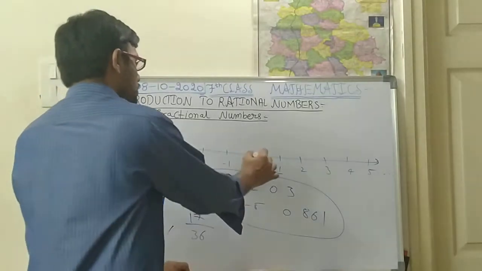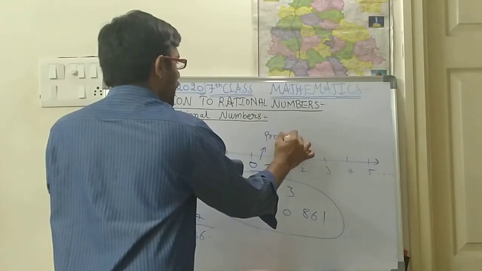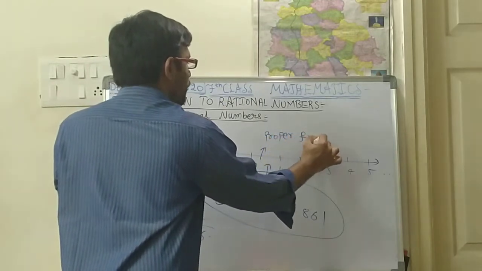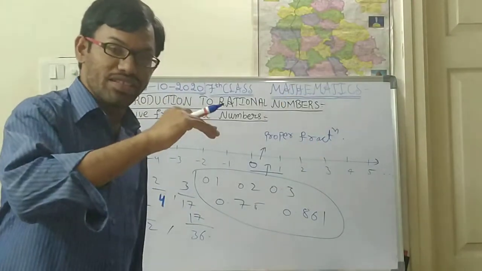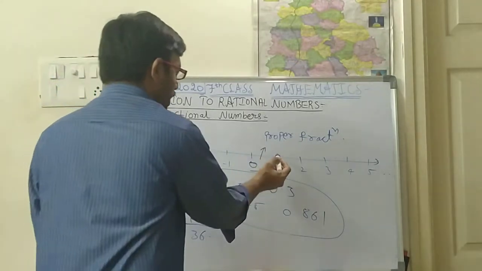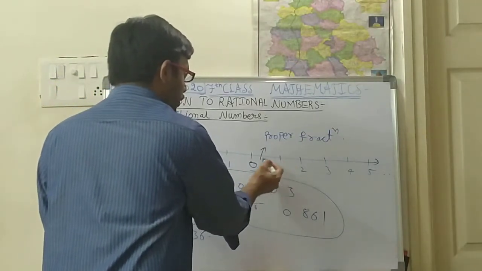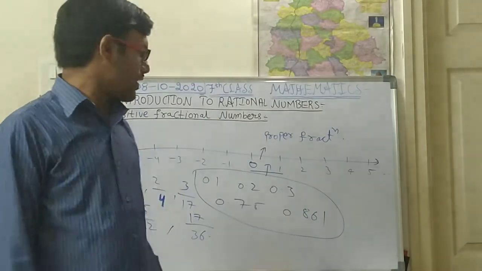So in between 0 and 1, which type of numbers will be there? All proper fractions. Proper fractions are less than 1 and more than 0. Is it right, children? So in between 0 and 1, all the proper fractions will be there.